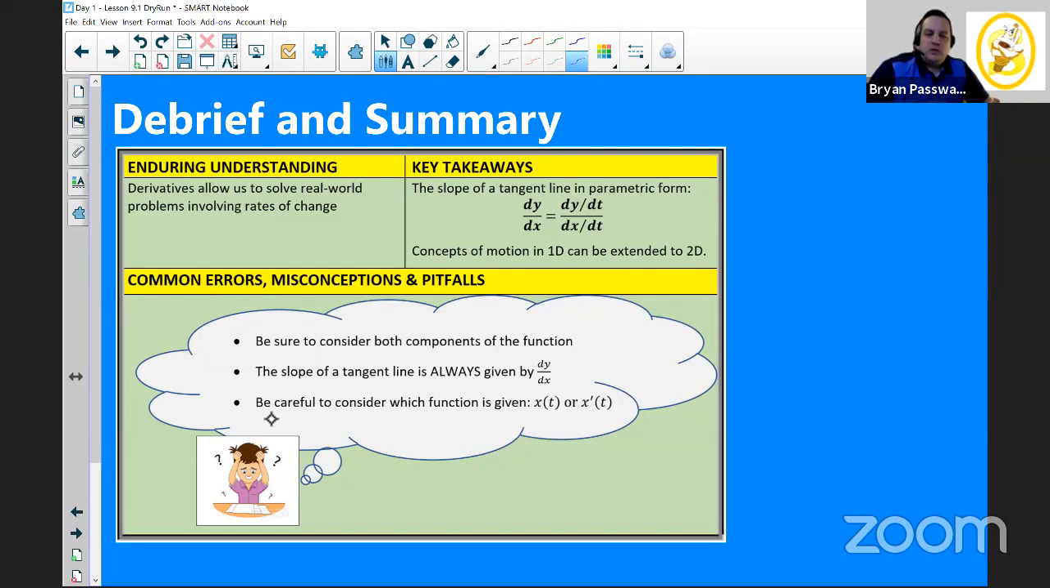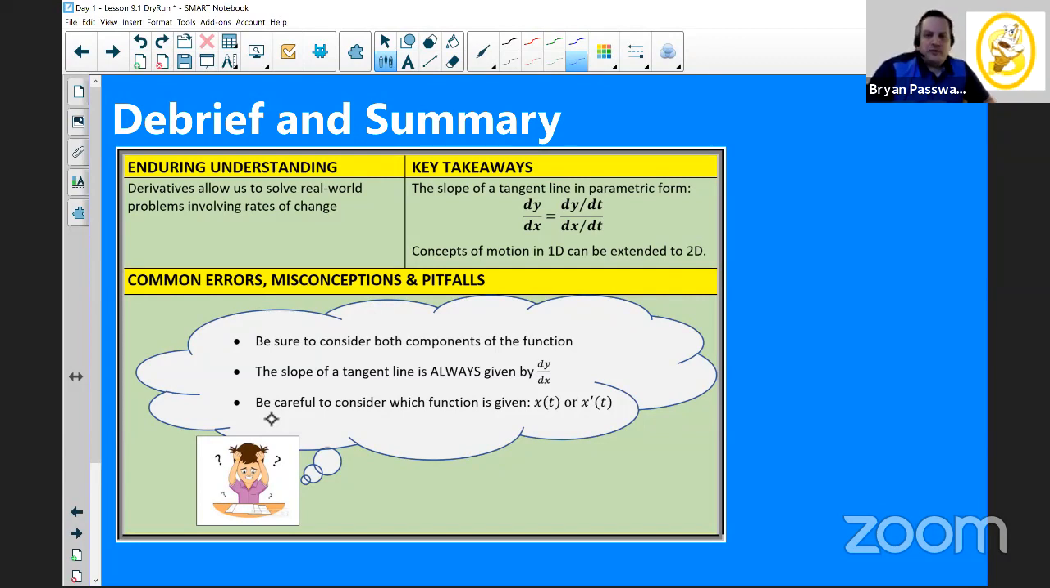Sometimes students only look at the X direction or the Y direction and say things like, it's moving to the right, or it's moving down, instead of realizing these are both together and the particle is moving down and to the right simultaneously. And then the slope of a tangent line is always dy over dx.